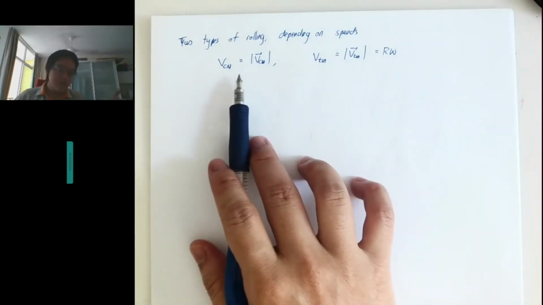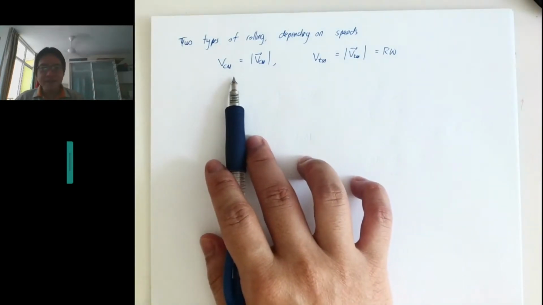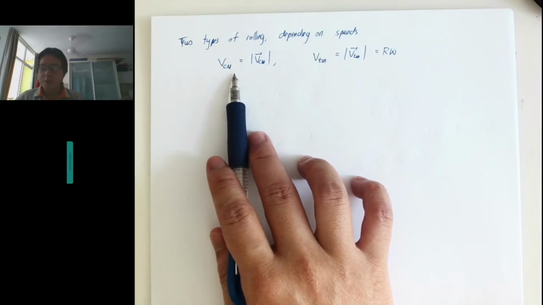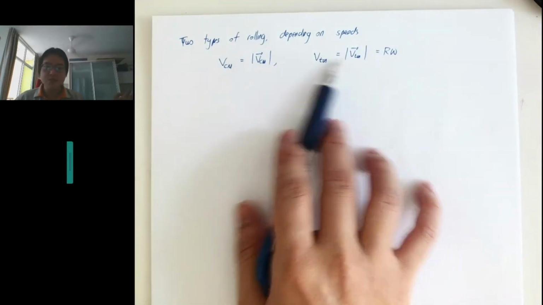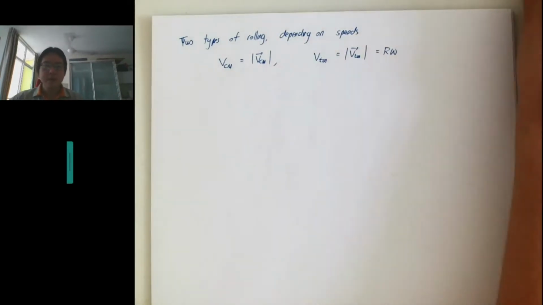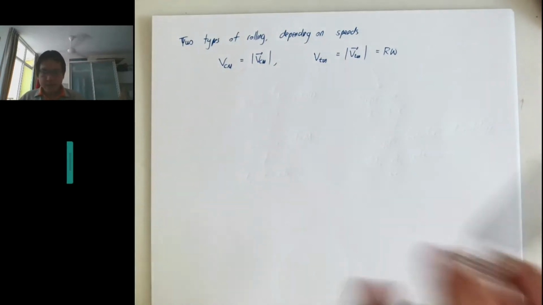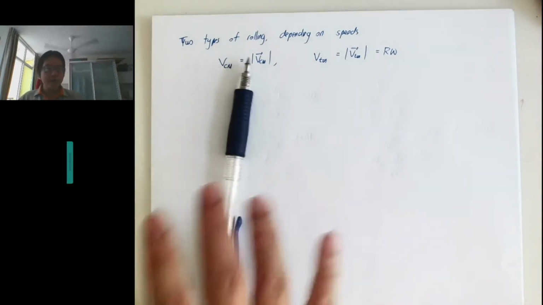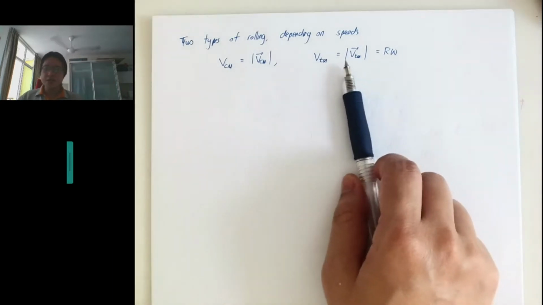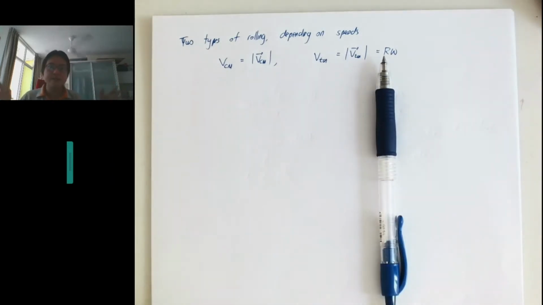Usually every semester I teach this type of topic, students always mix up these two things, and that is where all the mistakes come in. As long as you remember to keep track: when we talk about center of mass, it means center of mass, and V tangential is R omega. These are two separate things. Then the way to solve it is actually very simple.